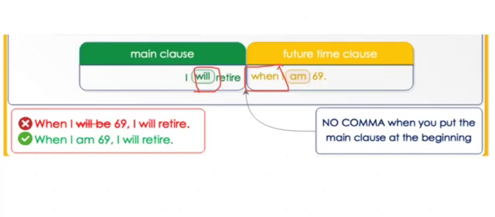Look at these two sentences. When I will be 69, I will retire. This is a wrong sentence because we said that will only comes with the main clause. With the time clause, only use present simple. Look at the second sentence. When I am 69, I will retire. This is a correct sentence because will comes in the main clause and the present simple in the time clause.